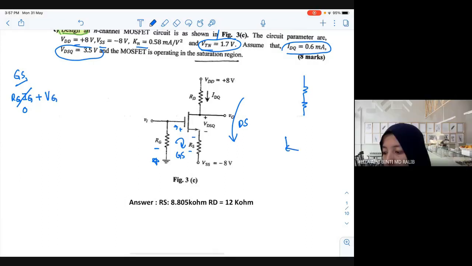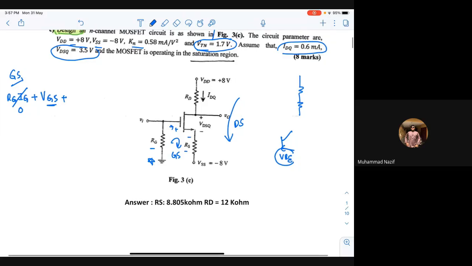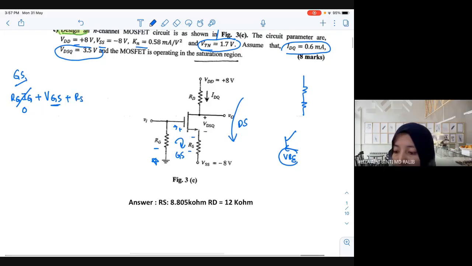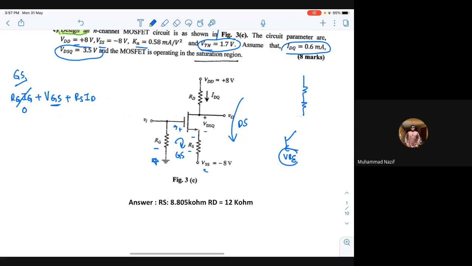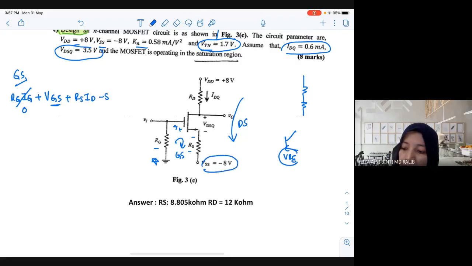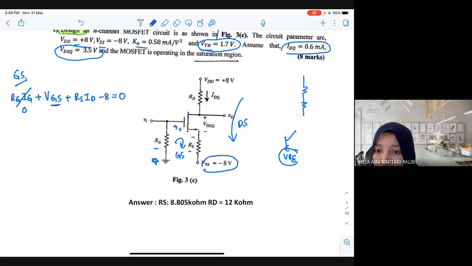Remember, VG what? VGS, right? If BJT, you have VBE, but inside your MOSFET, you have VGS. After that, RSID. Last one, minus 8 equal to 0. Correct. Thank you, Nazif. So VGS plus RSID minus 8 equal to 0.